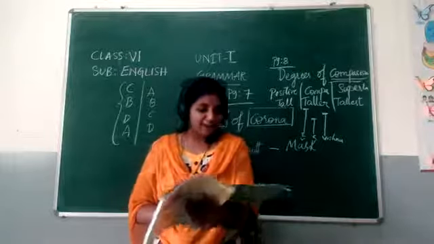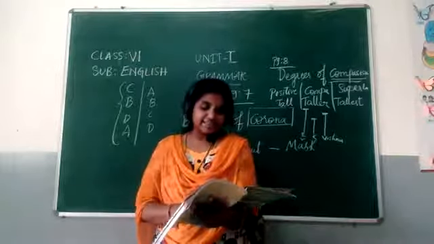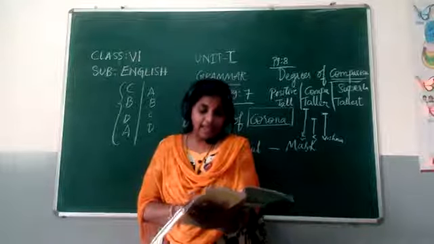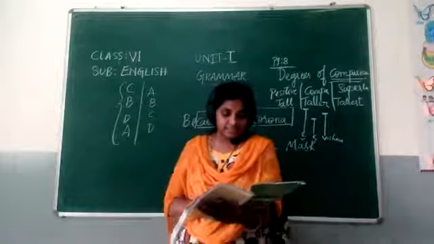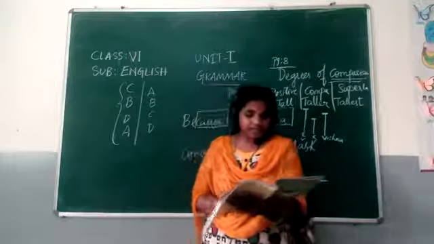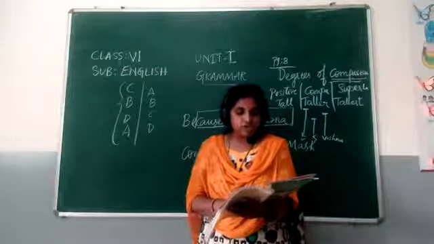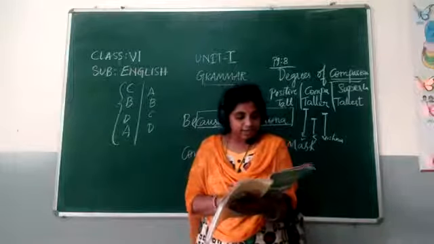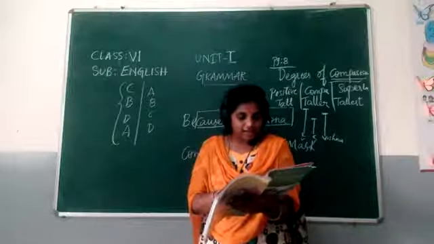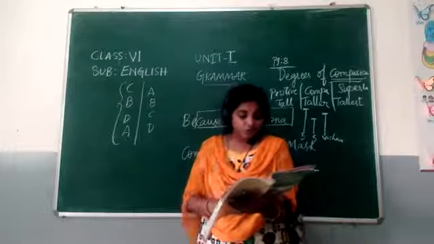Now another task. Make 20 sentences comparing the ages, heights and weights of the students as shown in the examples given below. Harini is as tall as Raghava. They compared the height, 4.9. Harini's height is 4.9, and Raghava's height is also 4.9.